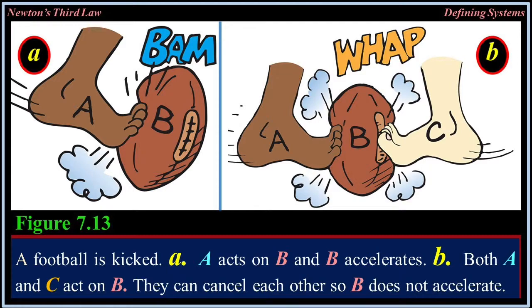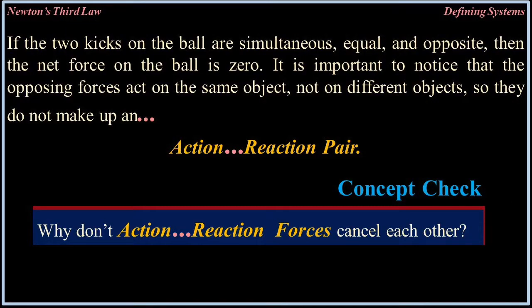A. A acts on B, and B accelerates. B. Both A and C act on B. They can cancel each other, so B does not accelerate. If the two kicks on the ball are simultaneously equal and opposite, then the net force on the ball is zero. It is important to notice that the opposing forces act on the same object, not on different objects, so they do not make up an action-reaction pair.